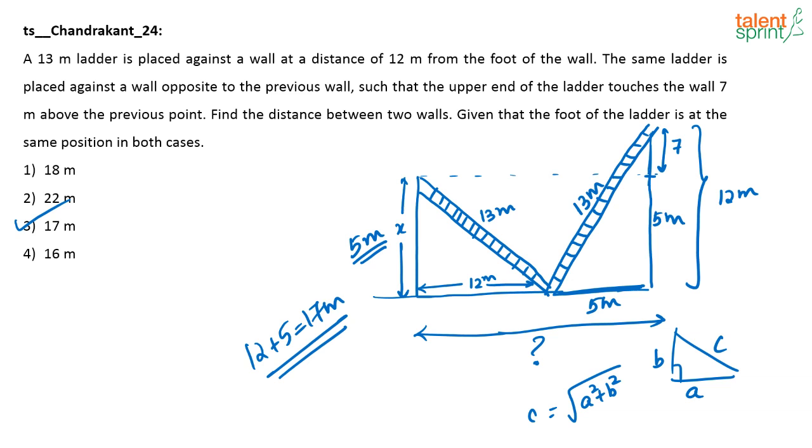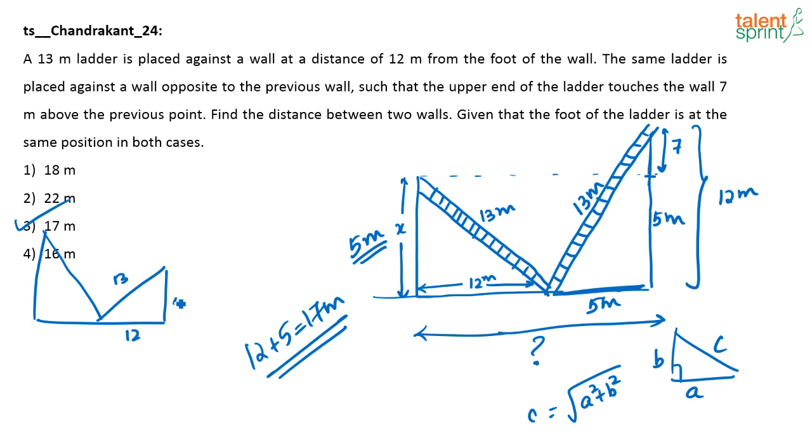A wall can be on any side, Vignesh. That is not a concern here. You can draw it the other way around also. Whichever way you draw, at the end the answer is going to be the same. When you are starting to solve, you can start from here like this and then like that. So this will be 13 in your case.